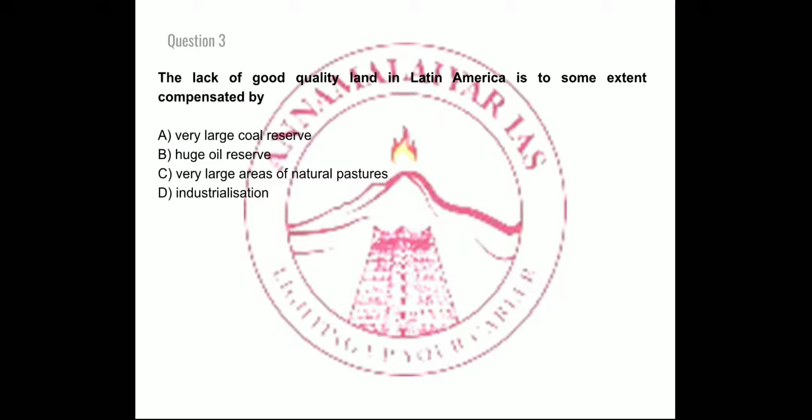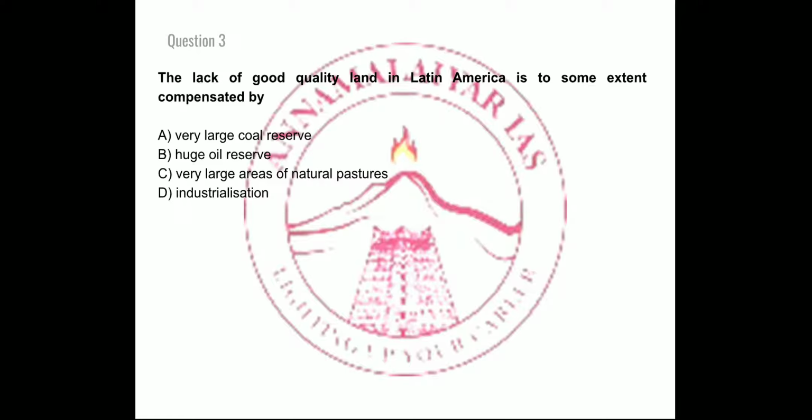Option A, very large coal reserves. No, it does not have very large coal reserves. Option B, huge oil reserves. Oil is definitely there, but it is not so huge as to run the economy. So option B is also not correct.